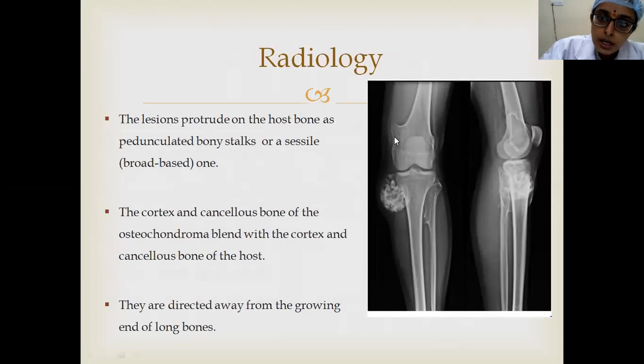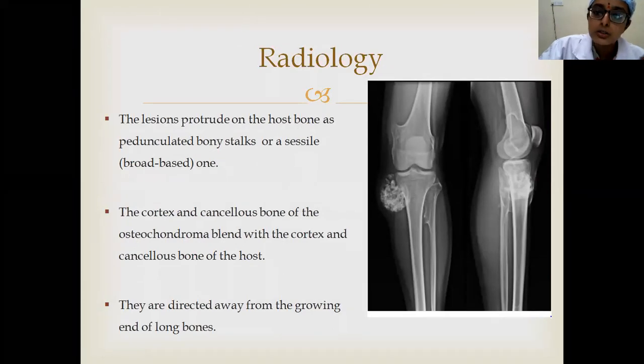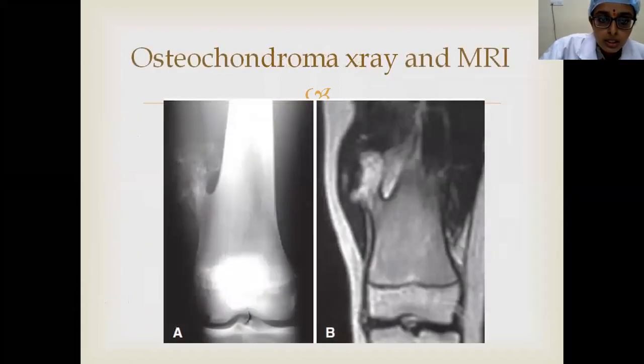See, this one is a pedunculated one. This is usually metaphyseal in origin and it goes away from the joint. It grows away from the joint. Osteochondromas are either pedunculated or sessile, usually metaphyseal in location, and they grow towards the diaphysis or away from the joint. So here you can see, this is the pedunculated osteochondroma.